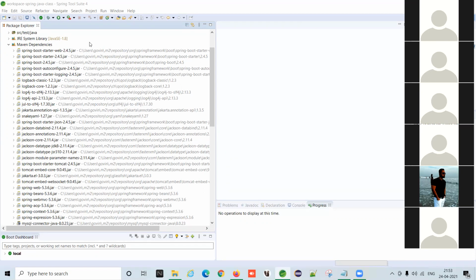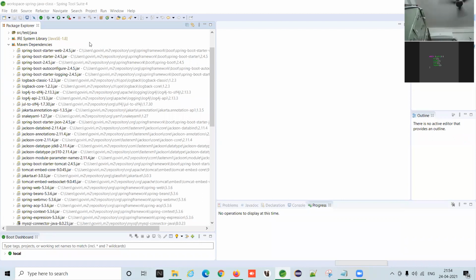Hello guys. I did not get the option for Spring Boot project. When I click on File, New, the Spring Boot project option is not there. How can I achieve it? Do you know?